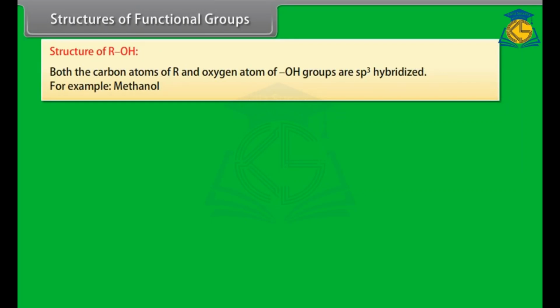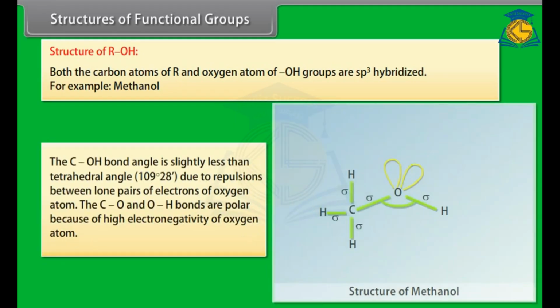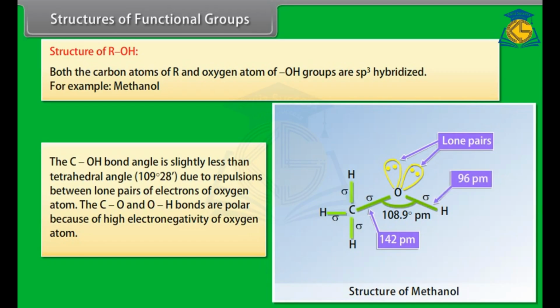Structures of functional groups. Structure of ROH. Both the carbon atom of the alkyl group and the oxygen atom of the hydroxyl group are sp3 hybridized, for example methanol. The C-O-H bond angle is slightly less than the tetrahedral angle, that is 109 degree 28 minutes, due to repulsions between lone pairs of electrons of the oxygen atom. The C-O and O-H bonds are polar because of high electronegativity of the oxygen atom.